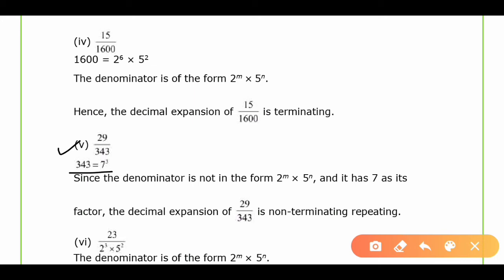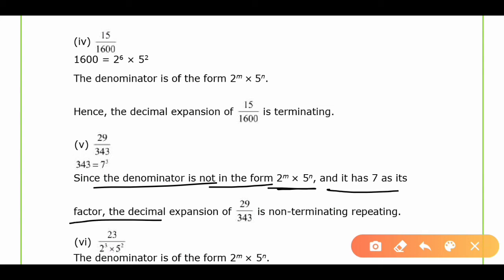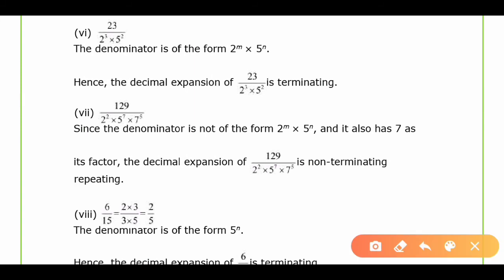Now next, fifth, 29 upon 343. Again, 343 can be written in terms of 7 raised to power 3. Since the denominator is not in the form of 2 raised to power m into 5 raised to power n, and it has 7 as a factor, the decimal expansion of 29 upon 343 is non-terminating repeating.